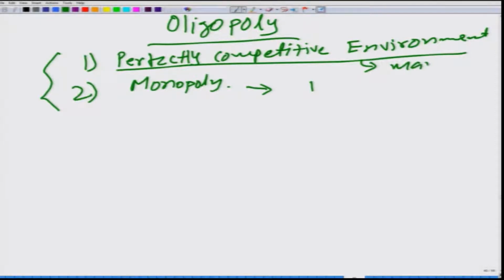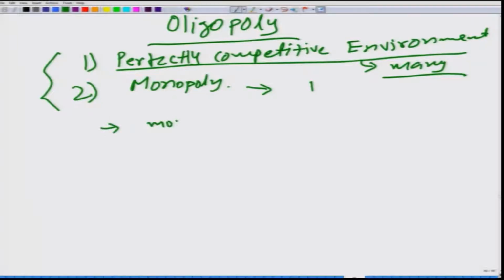So, many versus one. Realistically, if we think about it, we find that there are few firms in the market, and all the firms have to worry about the pricing strategies of all other firms. And here I am using the word strategy; that will become clear. What we have to understand is that in oligopoly, first we have more than one firm, and here we take that they are selling homogeneous good.